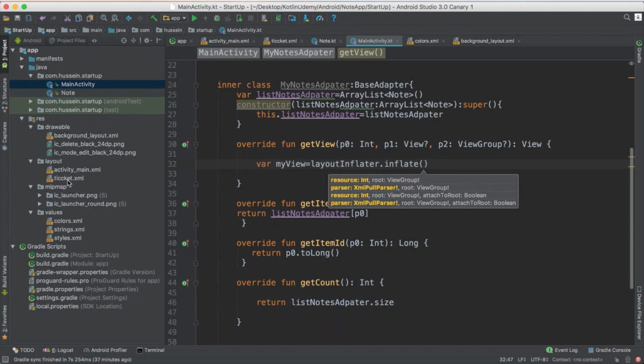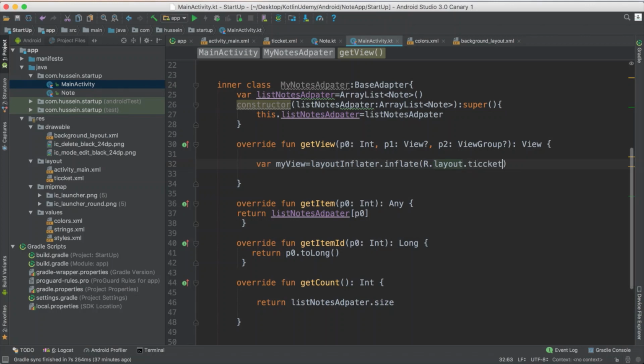First of all, I need to connect with this ticket. How to connect this ticket? I have to say layout inflater dot inflate. This XML ticket, where does it live? Resource layout ticket. So I say R dot layout dot ticket. This is my ticket. Then for the second parameter I send null, or you could send the group, which it named P2. You could name it the group.